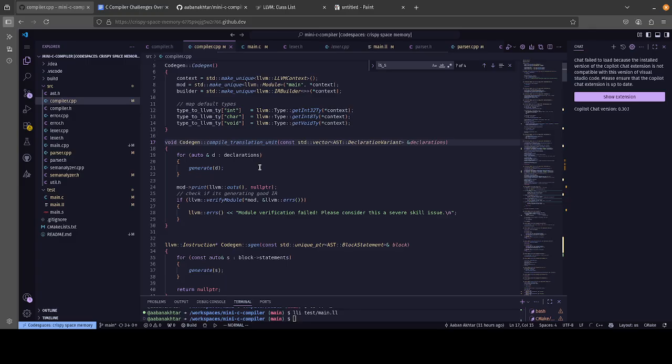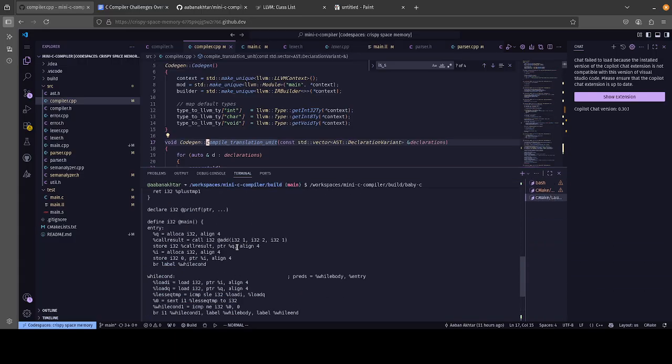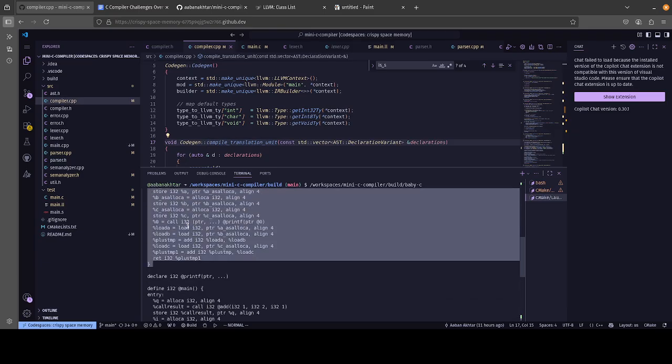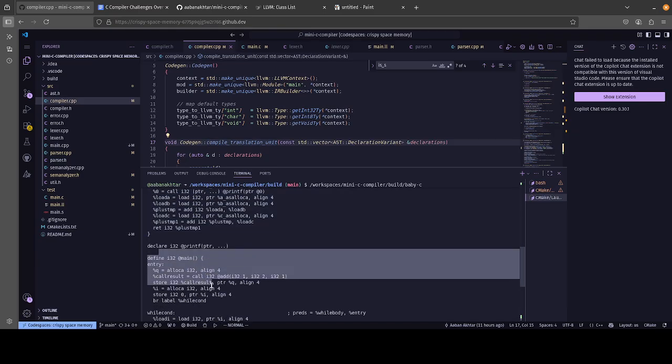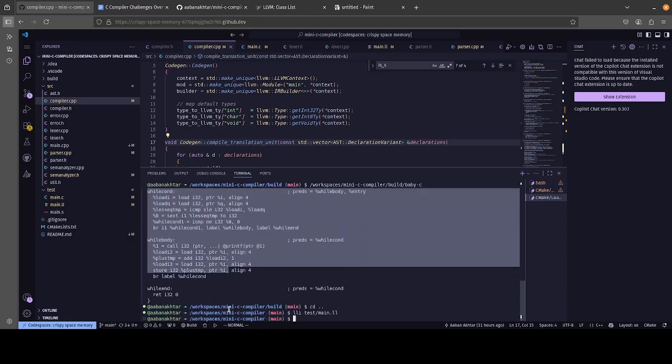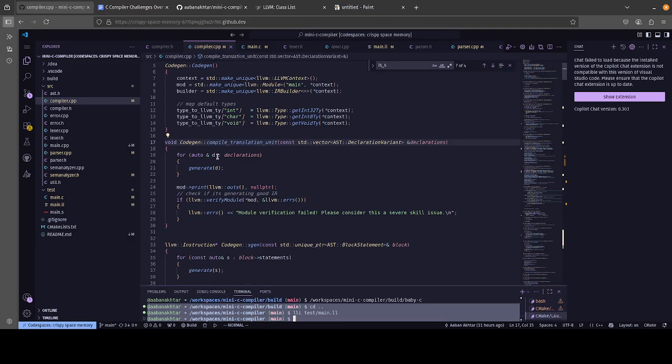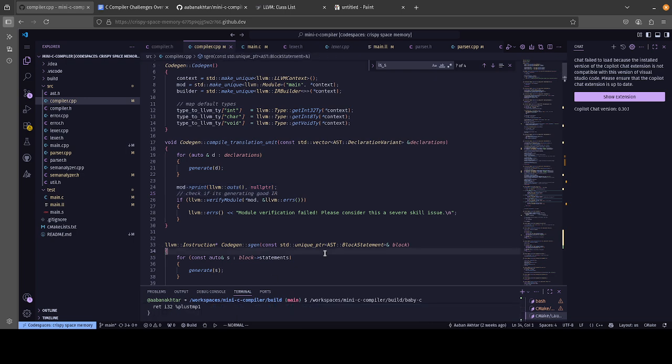Basically what we do here is we go through every single function declaration, right? So when we generated our code, it looked at add and defined add first, and then it went through main and defined main and generated the code for main. And it prints it out, and that's how we were able to access it here.